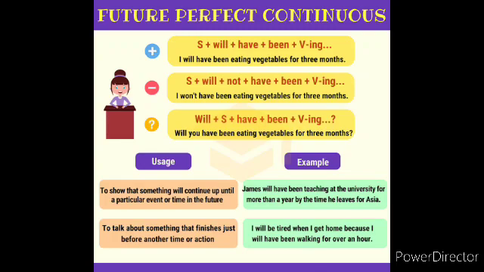So see here the usage: to show that something will continue up until a particular event or time in the future. Look at the example here. James will have been teaching at the university for more than a year by the time he leaves for Asia. Look at the next usage here: to talk about something that finished just before another time or action. See the example here. I'll be tired when I get home because I will have been walking for over an hour. So these are the examples for future perfect continuous tense.